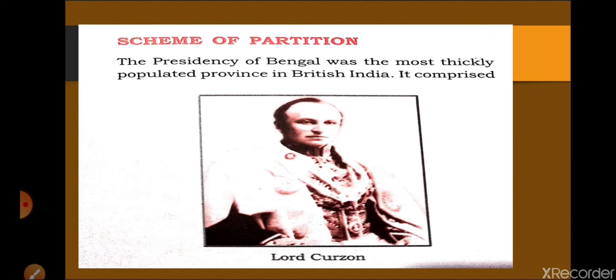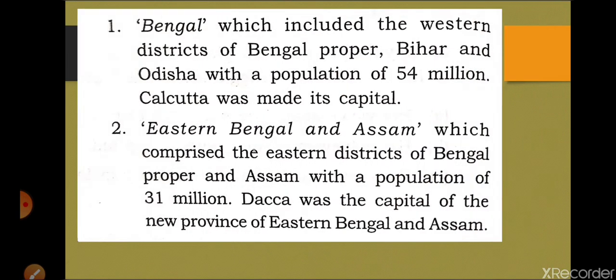He divided Bengal into two parts, Bengal and Eastern Bengal. Bengal included the western districts of Bengal proper, Bihar and Odisha, with a population of 54 million, and Calcutta was made its capital.